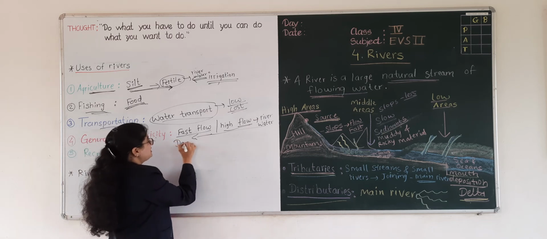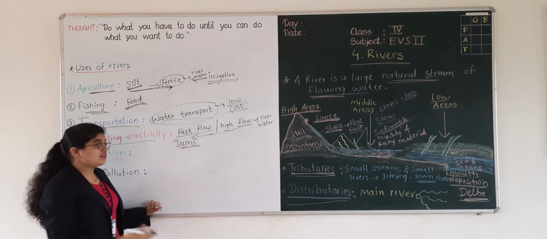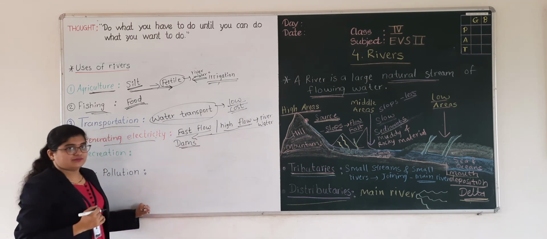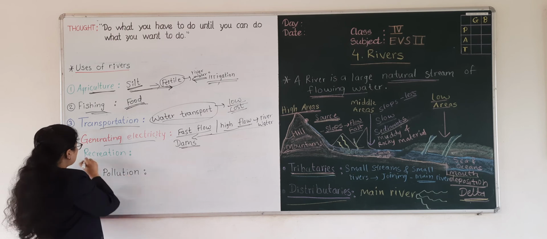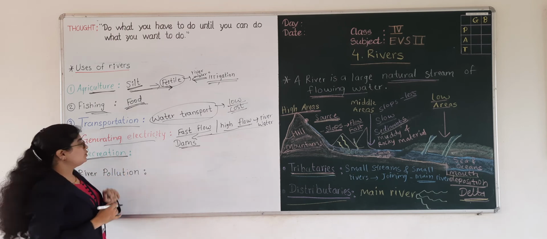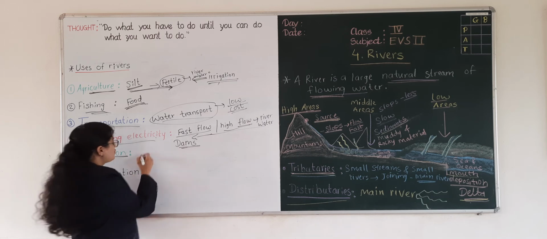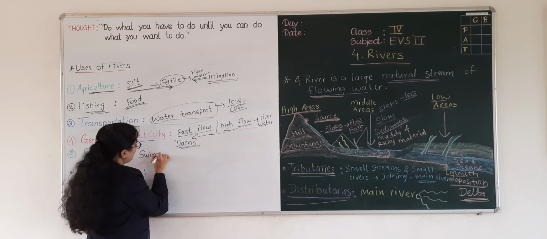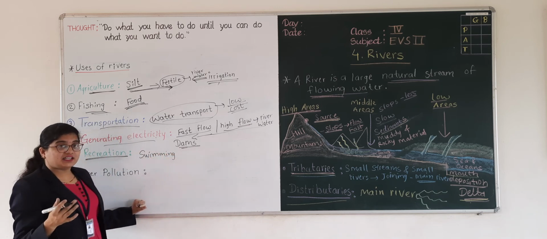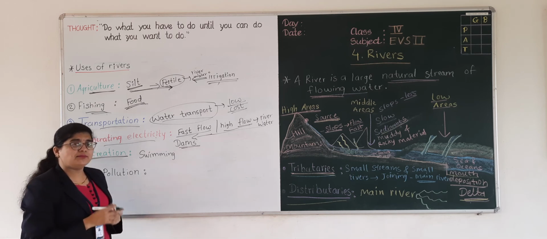We have different dams also to generate electricity with the help of river water. The next point is recreation. We can also use river water for different recreational activities such as swimming, bird watching, gardening and many more.